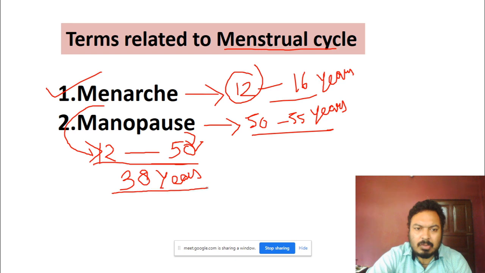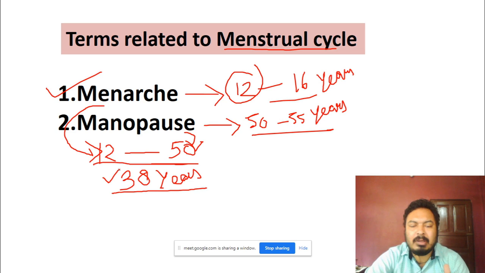In these 38 years, every month she is releasing one ovum. Actually it is not an ovum, just remember the term, it is known as a secondary oocyte. So she releases a secondary oocyte every month for 38 years.